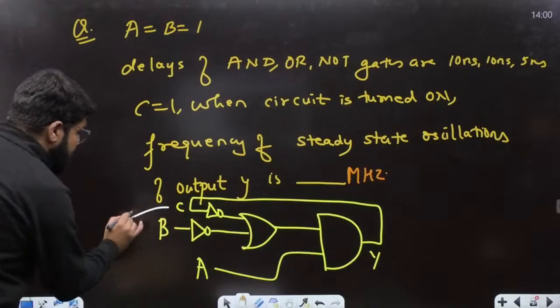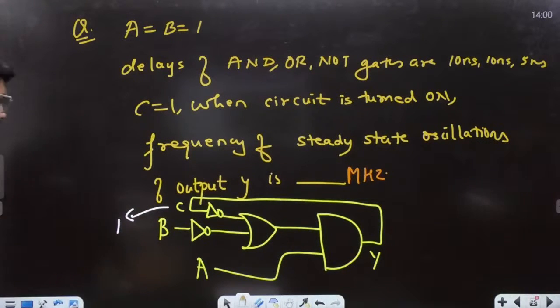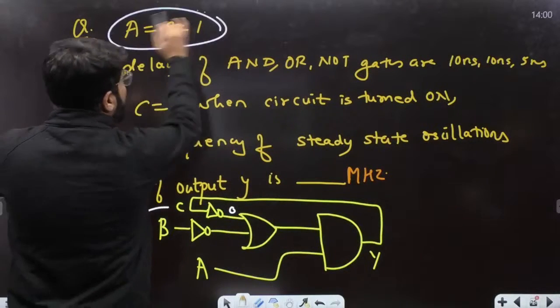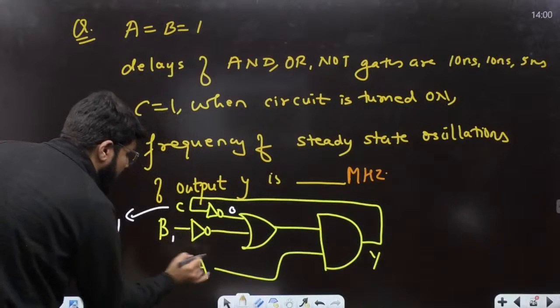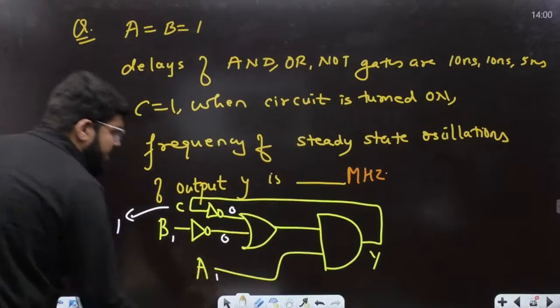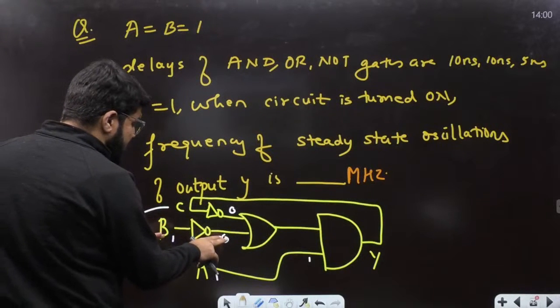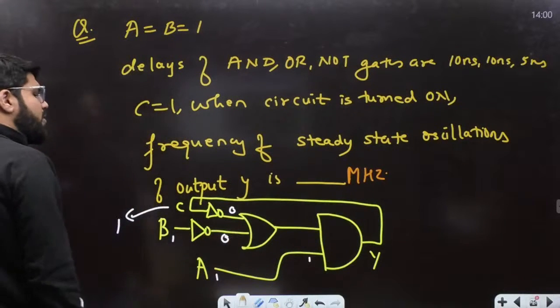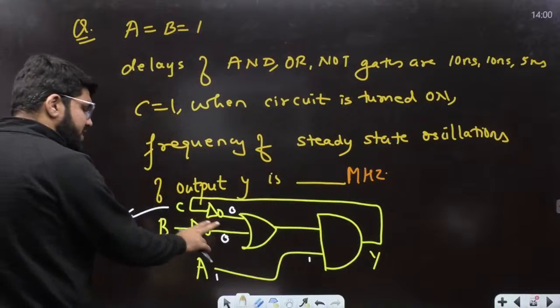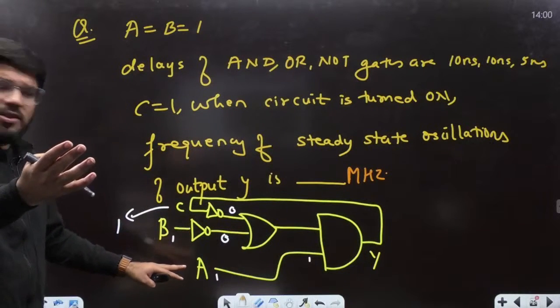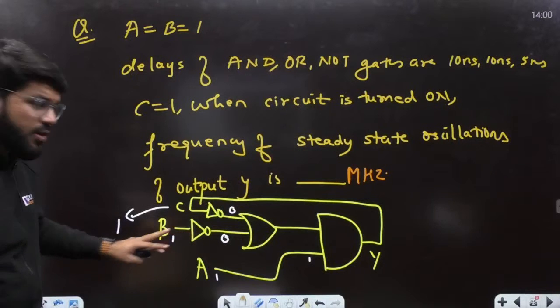So see, C equal to 1 at the start of the cycle, and if C is equal to 1, this is eventually 0. A and B are fixed at 1, so the complement of B is 0, and that is always fixed. So this is the delay counted in the first state, but not in the steady state. In the steady state its delay will be negligible. We don't have to count that.